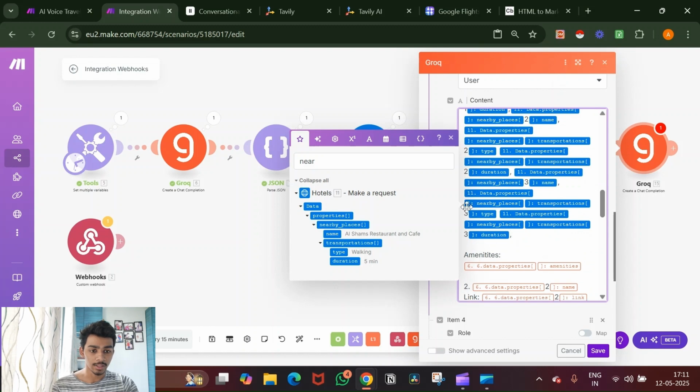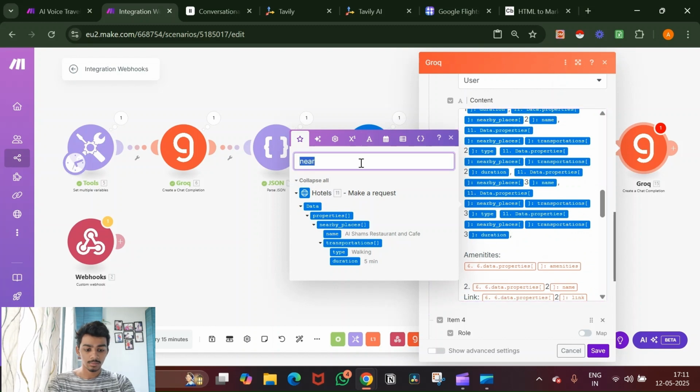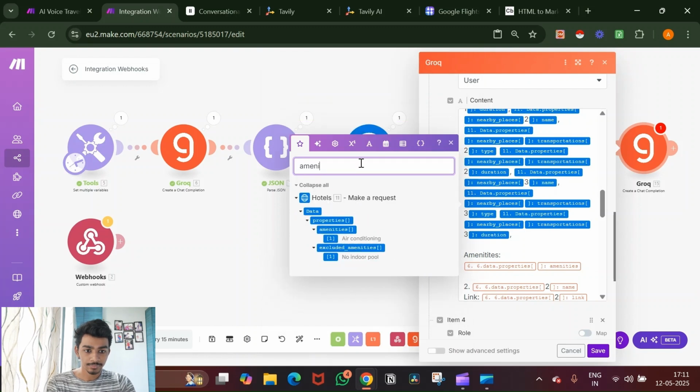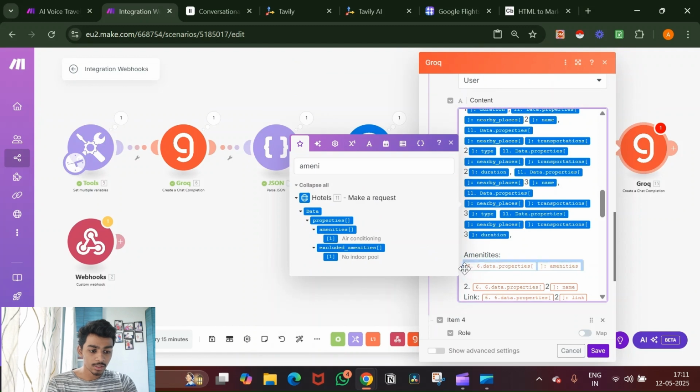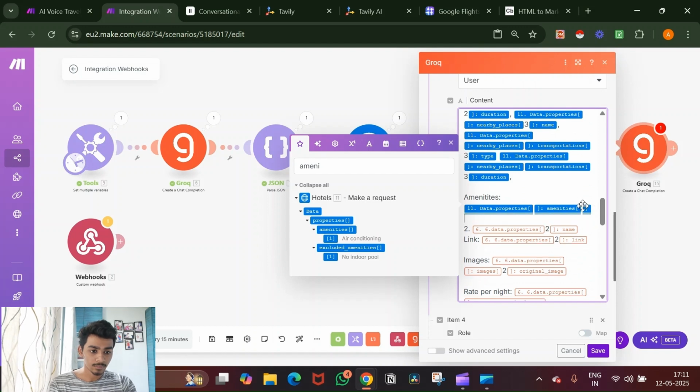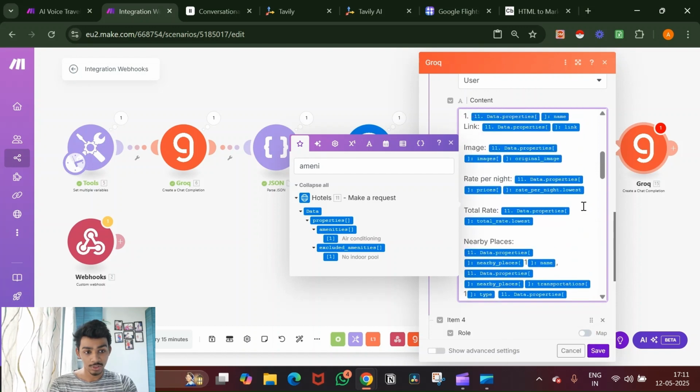Now we'll go to the amenities. So again, find amenities. Okay, I'm gonna take this, remove it. What amenities do we have? We have the air conditioning. Okay, that was for the first hotel.